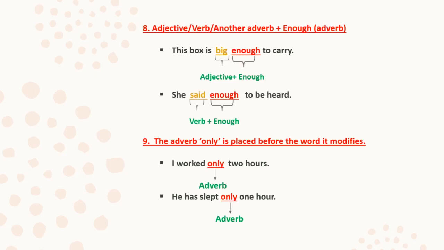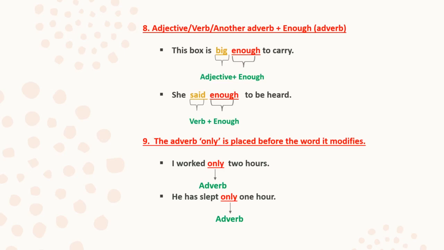Now, rule number 8. The word enough is always placed after the word it modifies. So you remember enough. Enough is an adverb we often use in our sentences. So whenever you are dealing with this particular adverb, enough, you remember it is placed just after the word it modifies. For example, this book is big enough to carry.